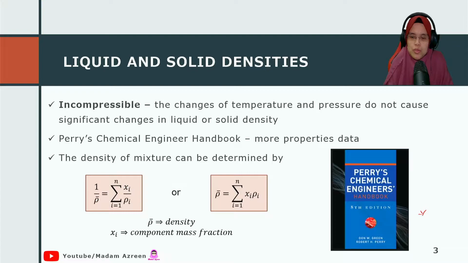And I would like to recap these two formulas for you to calculate a density, especially when you have a mixture. You can use this one or this one, whereby the total density is basically the mass fraction times the density of each of the species in that mixture. I believe we learned about this before, right?